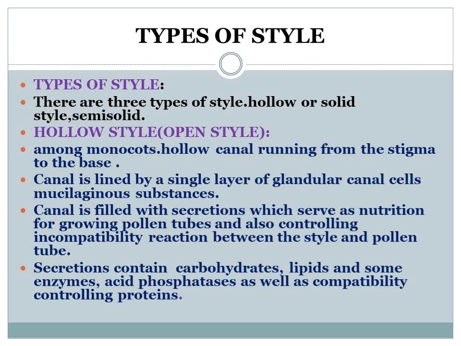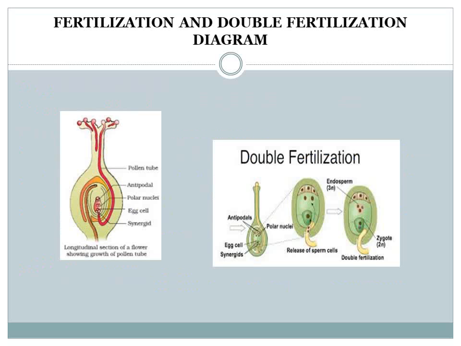The secretions contain carbohydrates, lipids, enzymes, acid phosphatase. Some incompatibility proteins, controlling proteins, are also present in this secretion. The secretion is found in the style of the ovary. Here, in the first picture, you can see the growing pollen tube.